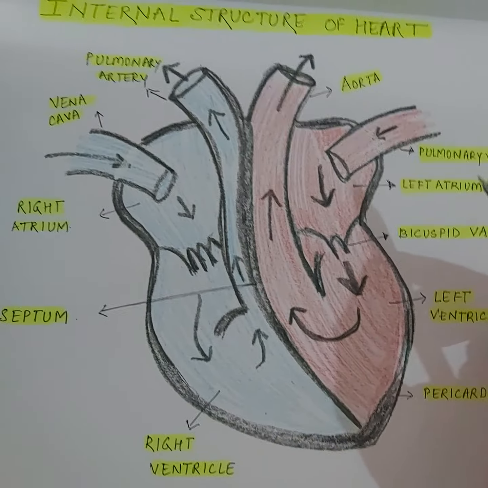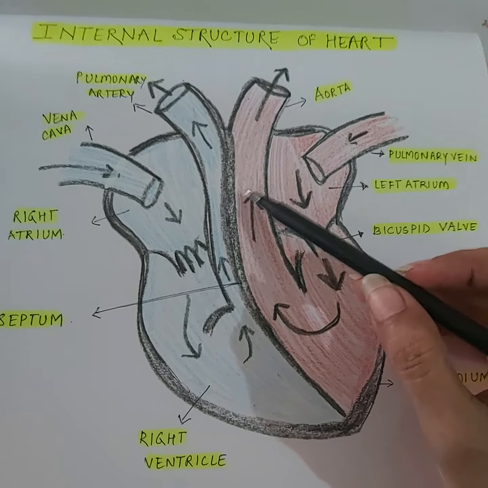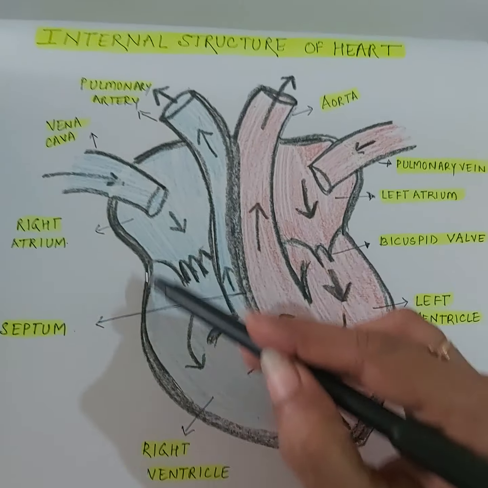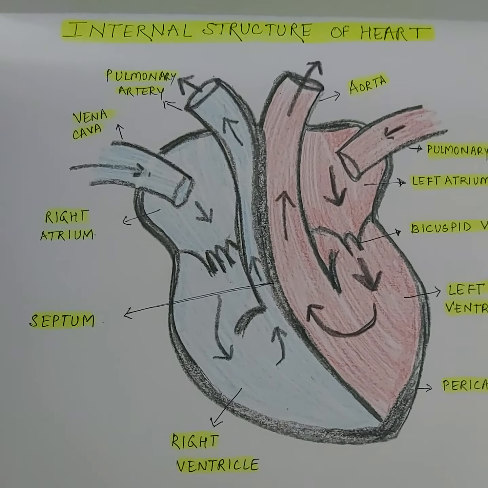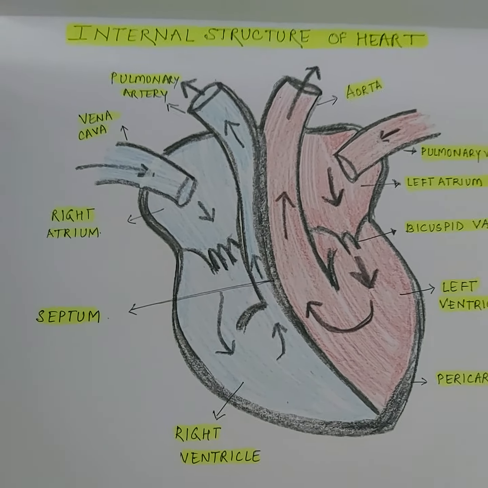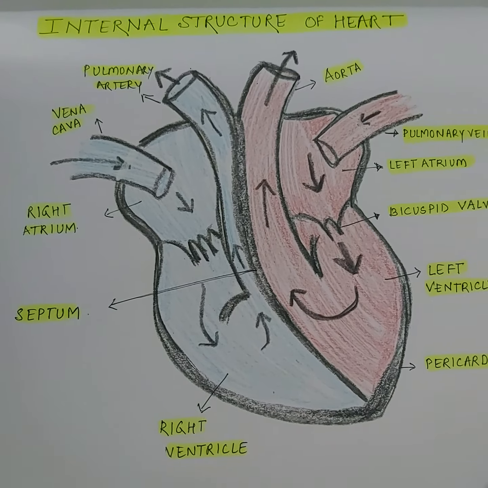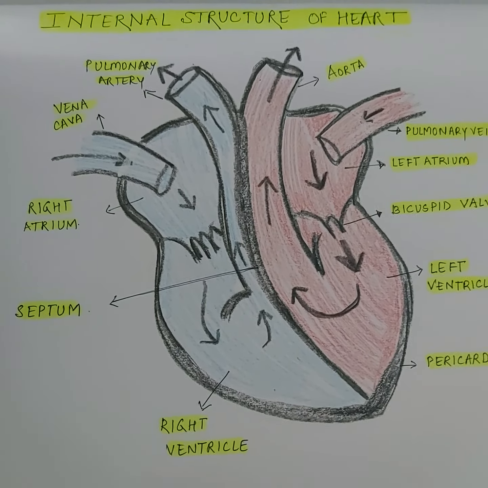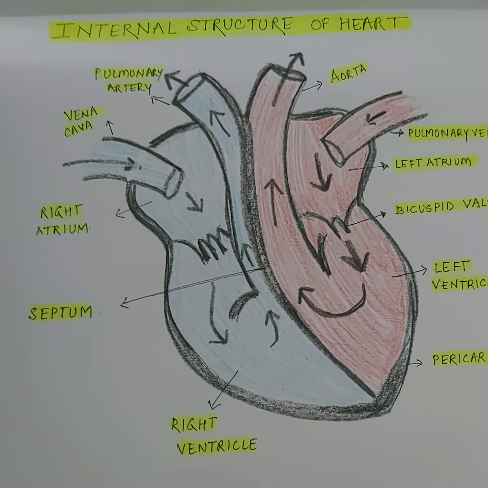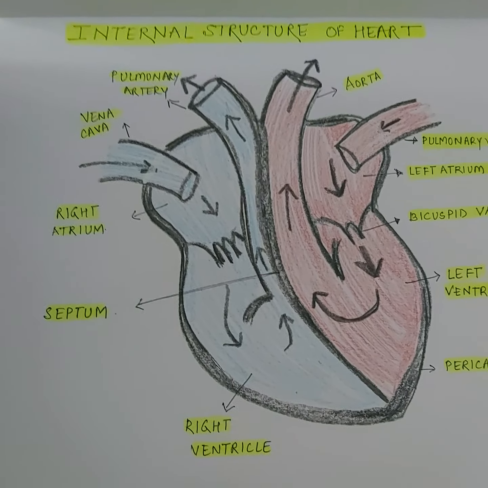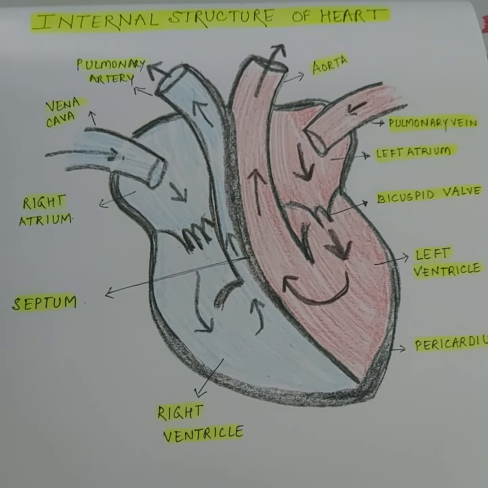Now, you can see several other structures which are associated with the heart. As I had stated earlier, that this entire heart is made up of cardiac muscles which have the ability of rhythmic contraction and relaxation without getting fatigued, and it is only the heart in the human body which is made up of cardiac muscles. That is why doctors treating heart problems are also called cardiologists, right?